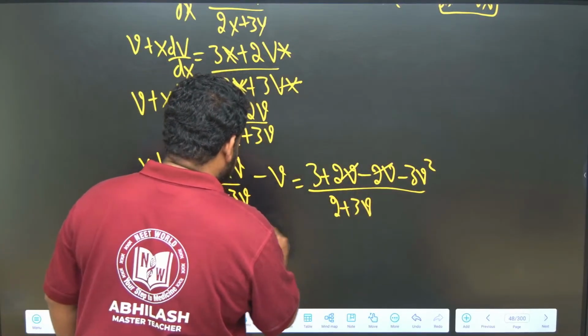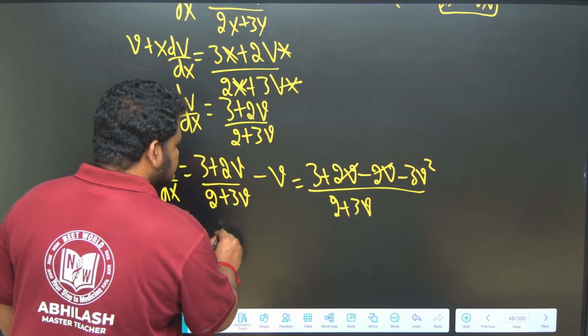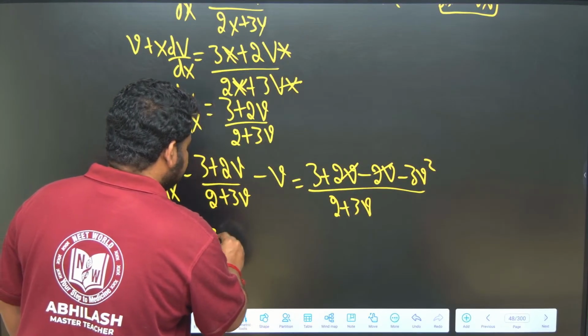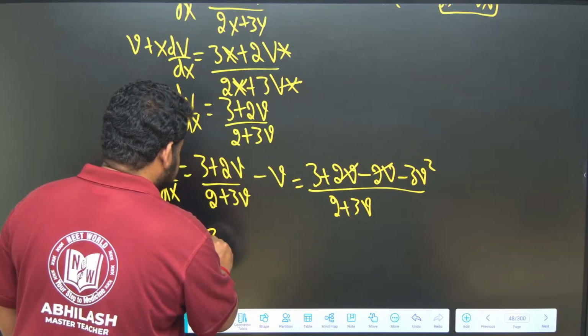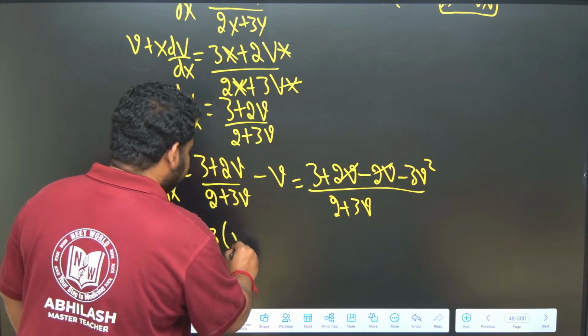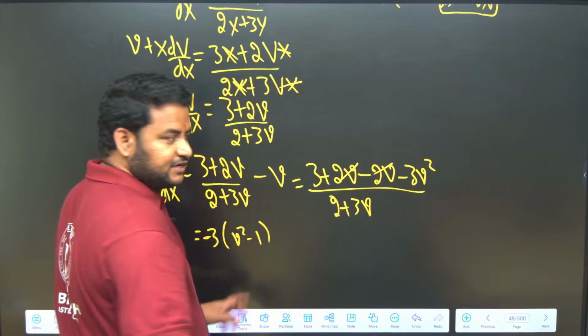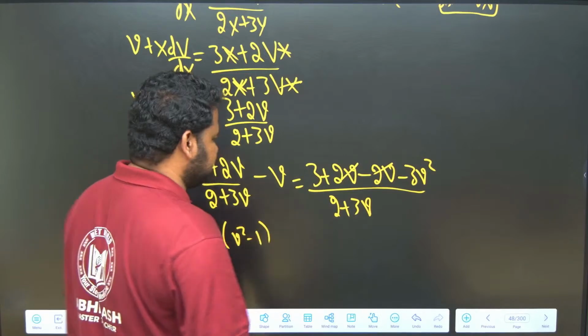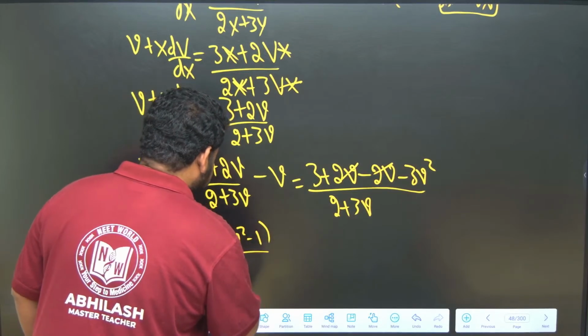I will be left with just, I can take minus 3 common. If I take minus 3 common, I will get minus 3 into v square minus 1. Okay, instead of taking 1 minus v square, I will take it as v square minus 1. Why? I will tell you. Divided by 2 plus 3v.